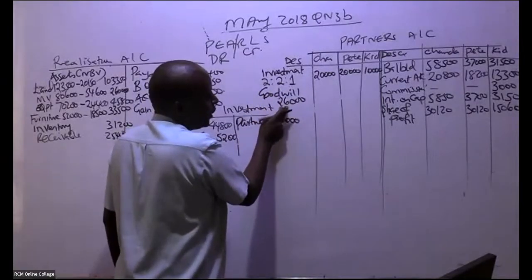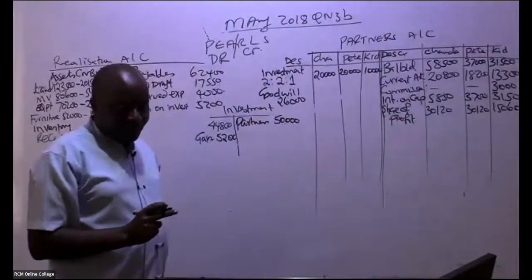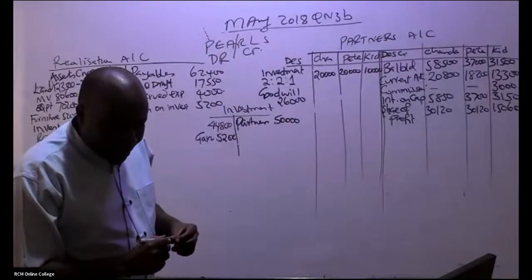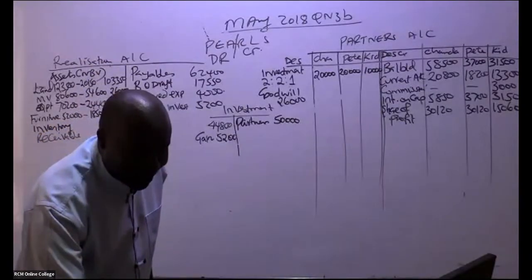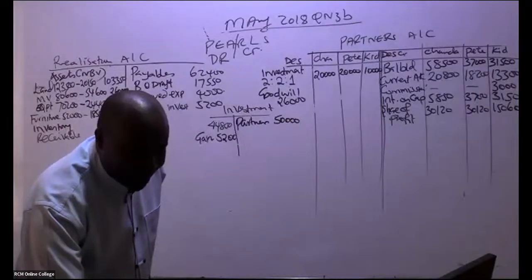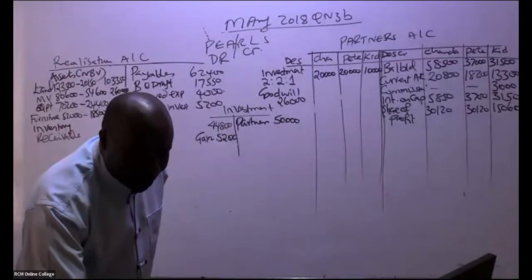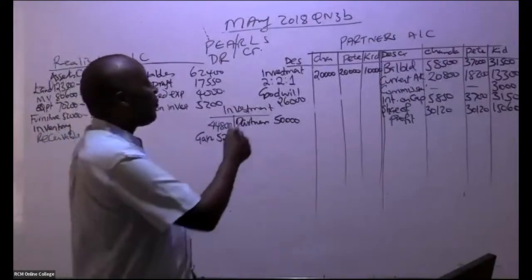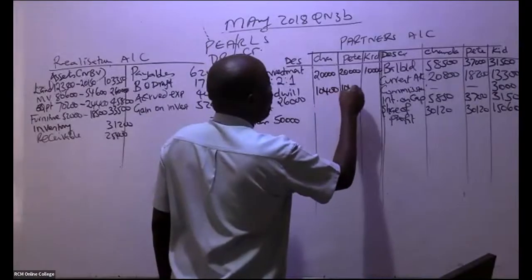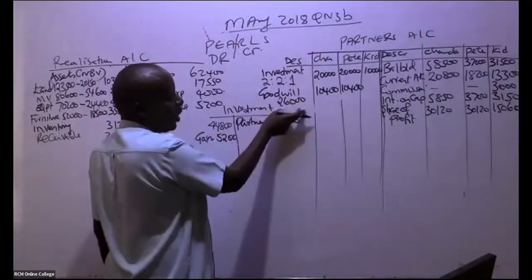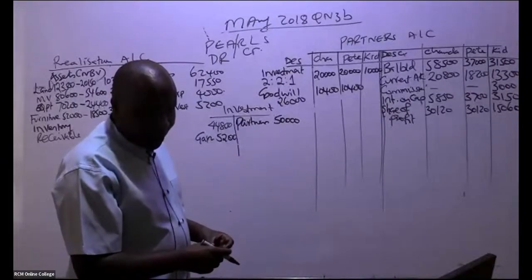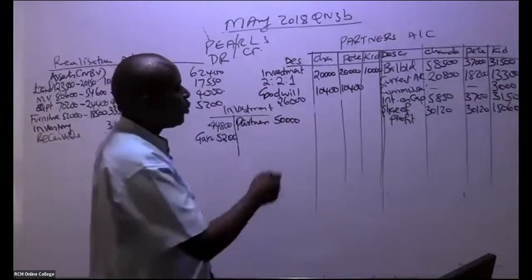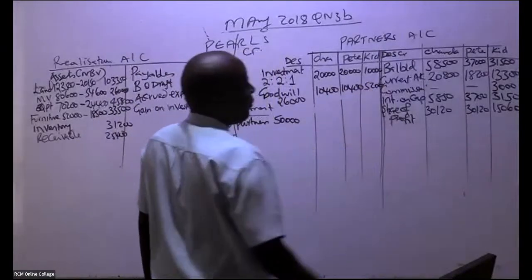So 2/5 times 26,000 gives 10,400, 10,400, and then we have 1/5, which ends up giving us 5,200.